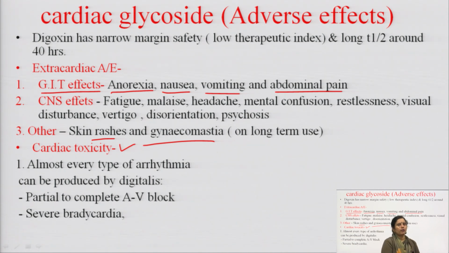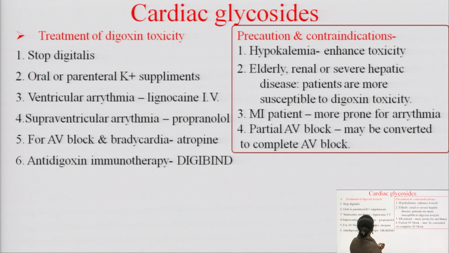Cardiac glycoside causes the cardiac toxicity. Almost every type of arrhythmia can be produced by the digitalis. Okay, because it causes a decrease in the conduction, slow conduction. It causes partial to complete AV block. Okay, अगर partial AV block है तो it converts to the complete AV block and it causes the severe bradycardia. Okay, it causes the severe bradycardia due to the vagomimetic effect.